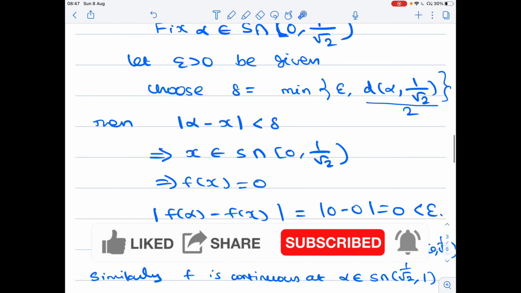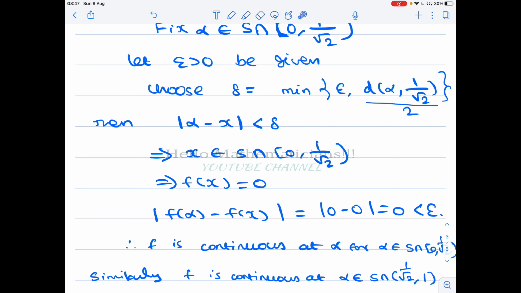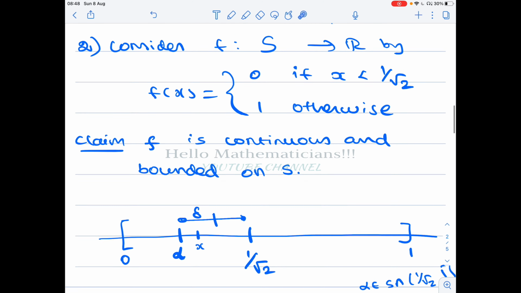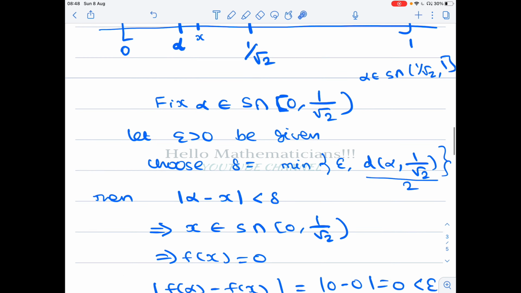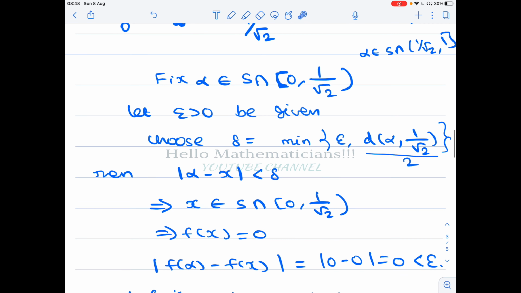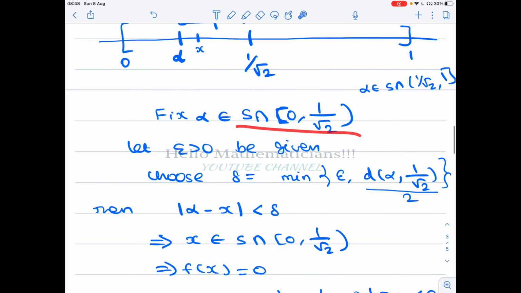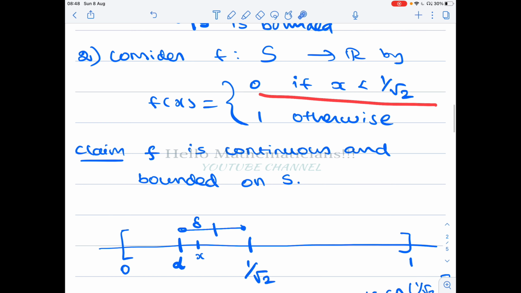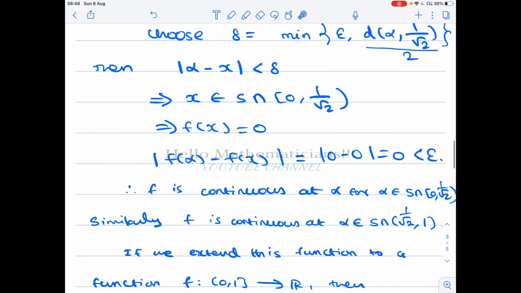If x belongs to this set, then its image is 0 by the definition of our function. Already f of alpha is 0 because alpha again belongs to this region. Therefore, we get modulus of f of alpha minus f of x equal to 0 minus 0, which is equal to 0, that is less than epsilon.